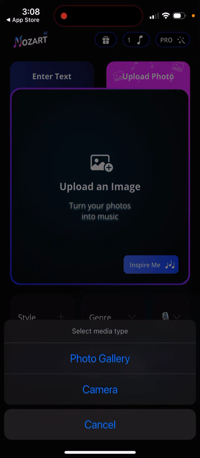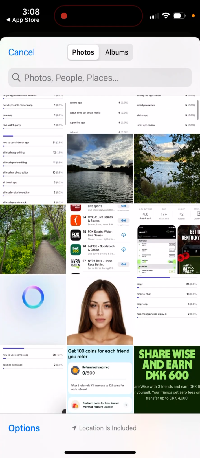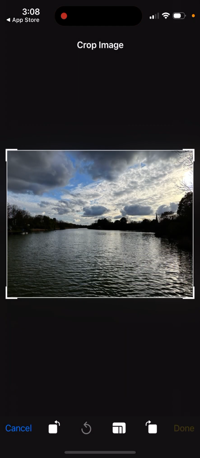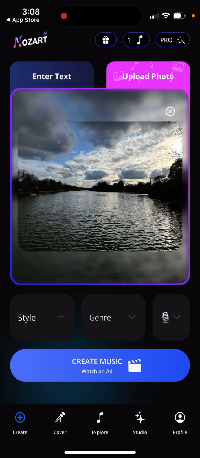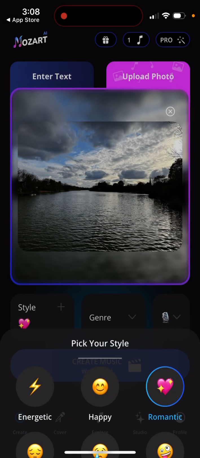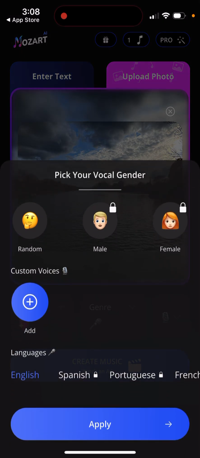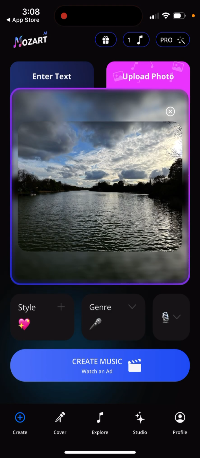But actually, I can upload the photo. So let's, for example, upload some landscape photo in here, and then to create music you need to watch an ad. Then you can just select style, genre, you can select, and then pick your vocal. So pick male or female or custom voice. You can also add your custom voice. You can add languages.